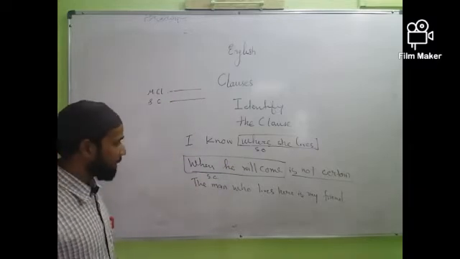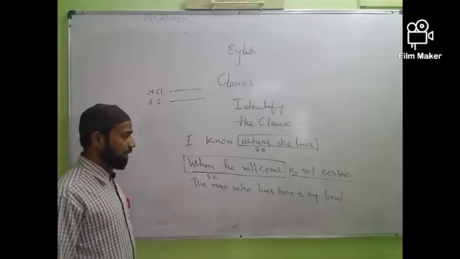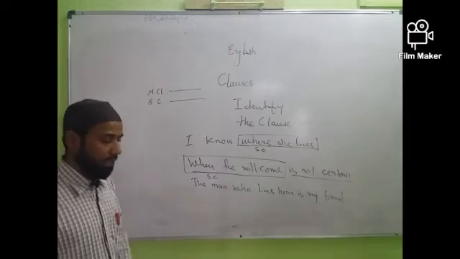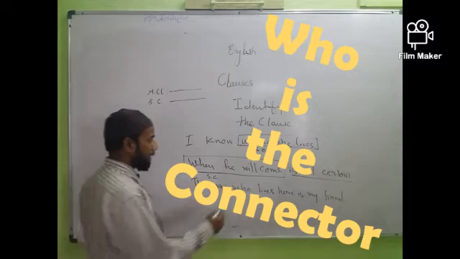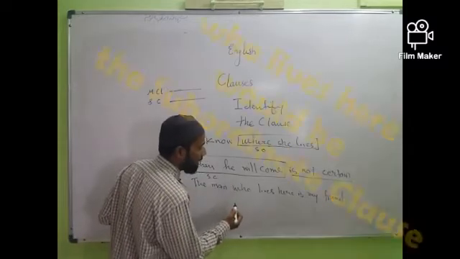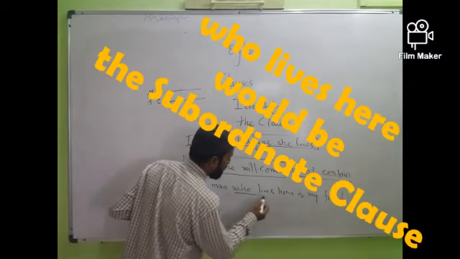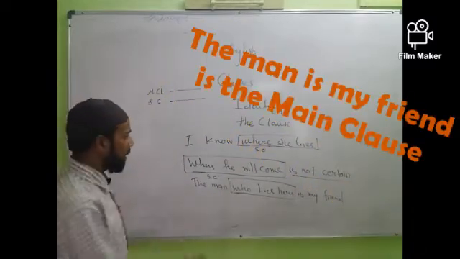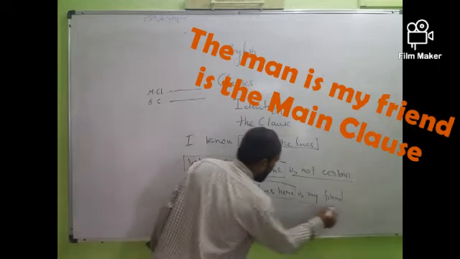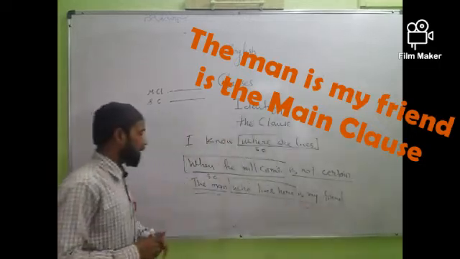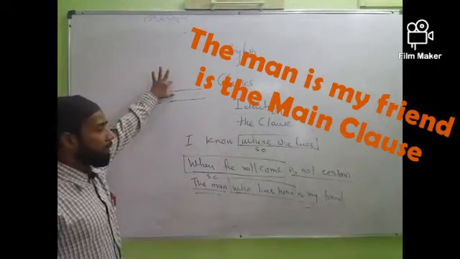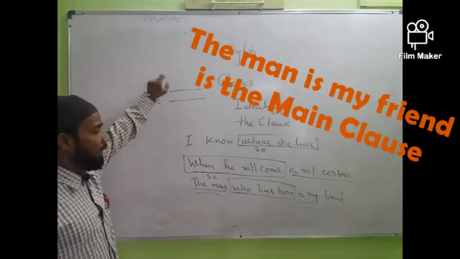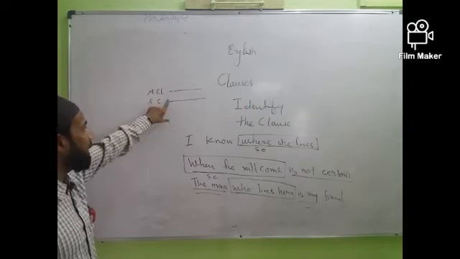Let us see the next sentence. The man who lives here is my friend. What is the connector here? Very nice. The connector is who. And what is the part of the sentence connected to the connector? Who lives here. So it will be subordinate clause. What is remaining? The man is my friend. So here, the man is my friend will be written in the main clause part. Who lives here will be written in the SC part.